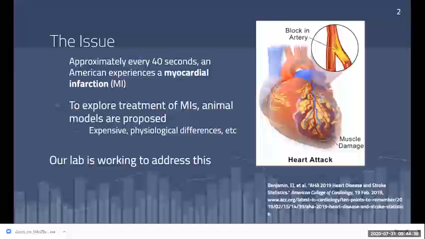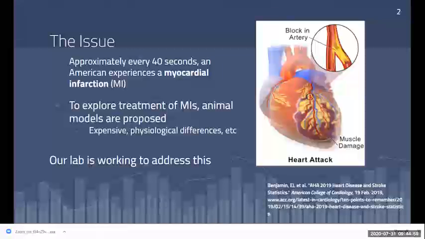The major pathology that results is the formation of scarring, and these scars lead to a stiffening of the heart and a composition change of the extracellular matrix proteins. So this stiffness change and extracellular matrix change causes the heart to function suboptimally, so naturally treatments are explored.